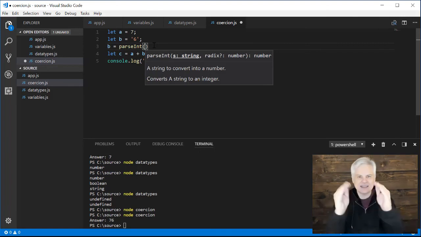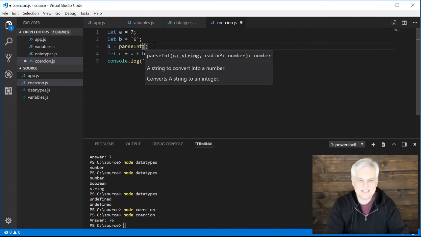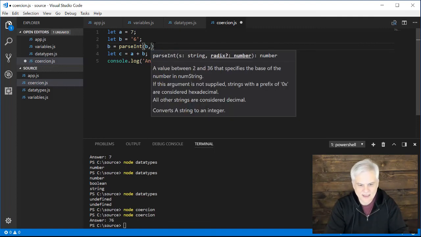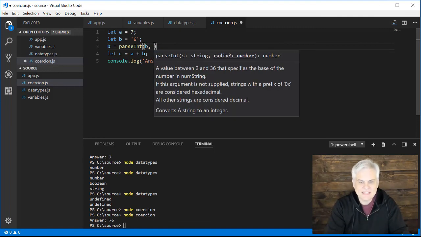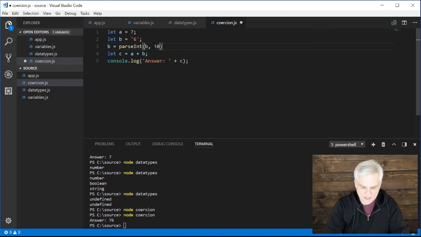Now I'm inside the parentheses, and I need to pass in, first of all, the string that I want to change. So in this case, take the value of b, and then I need to give it optionally what's called a radix, and that is essentially the base system. So if I wanted to use hexadecimal, I might give it 16, but in this case, I'm going to give it 10 because I want a base 10 or a decimal conversion.